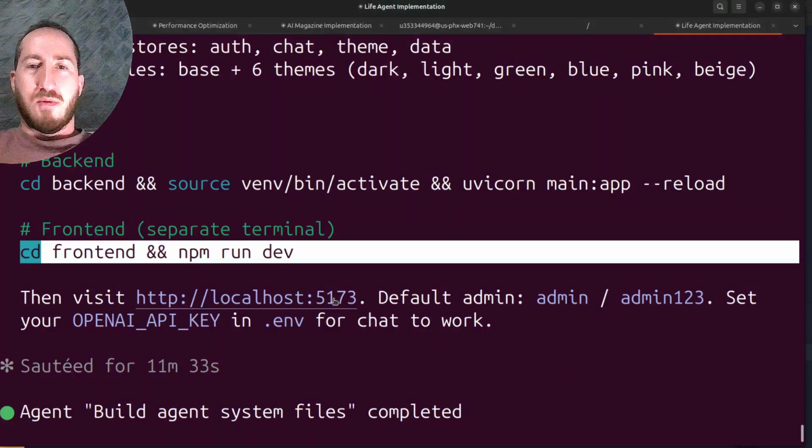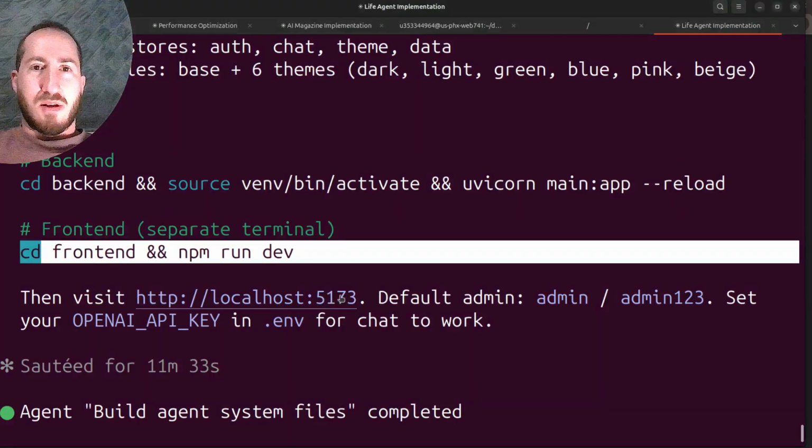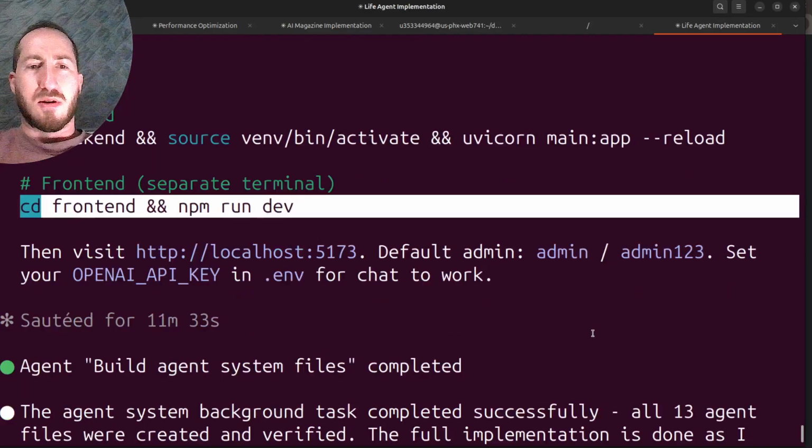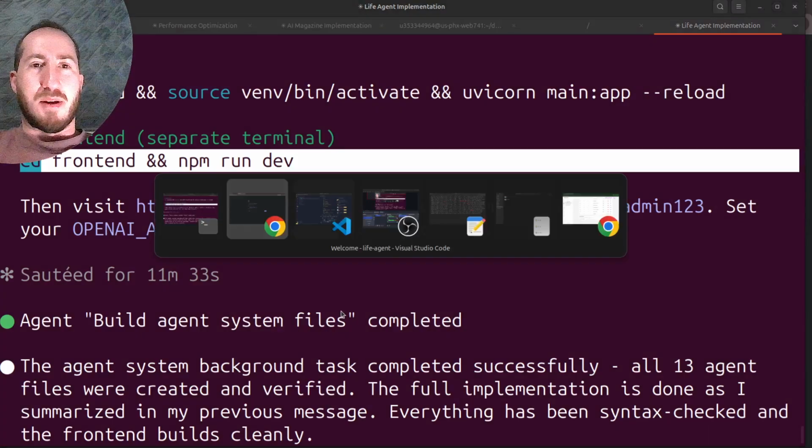And then we visit this, and the site cannot be reached. That's fun. We need to set our OpenAI key in the .env for chat to work. So let me do that, and then I'll be right back.